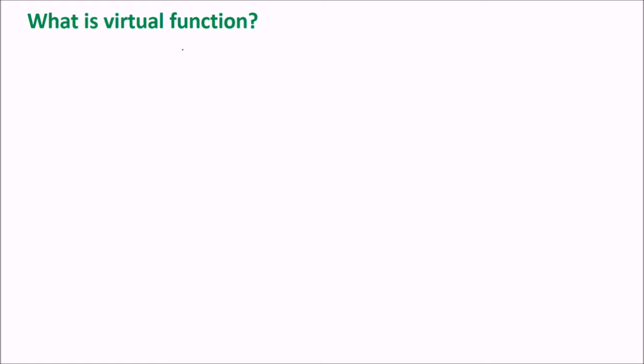What is a virtual function? A function which is virtual means not actual. Is that the answer? Let us see.